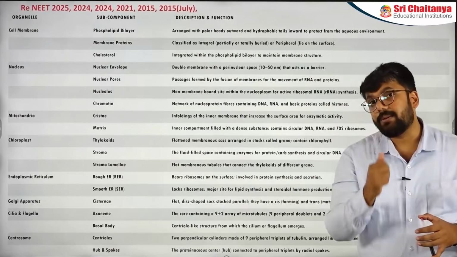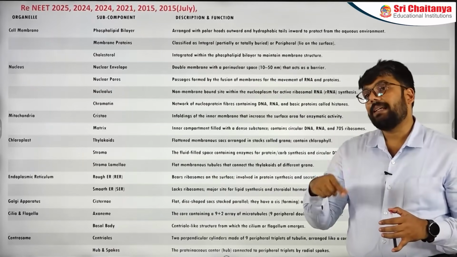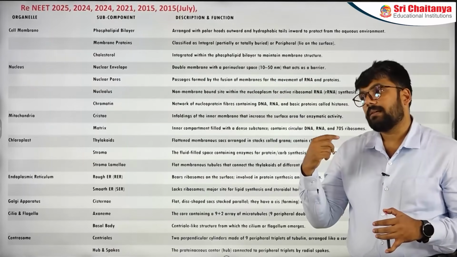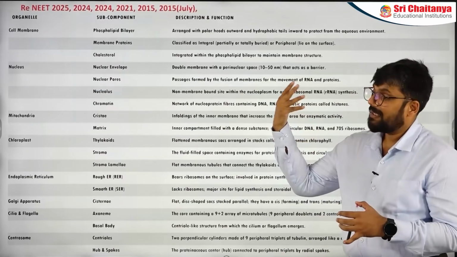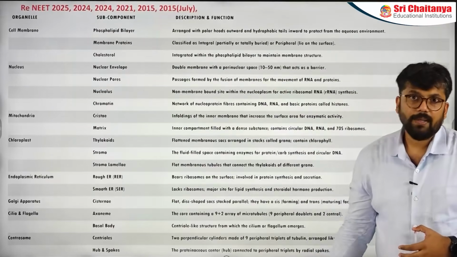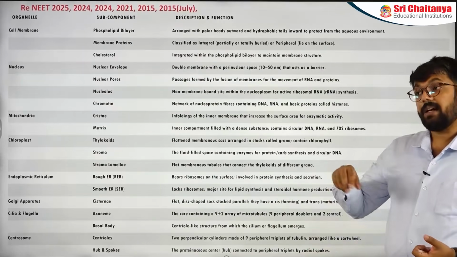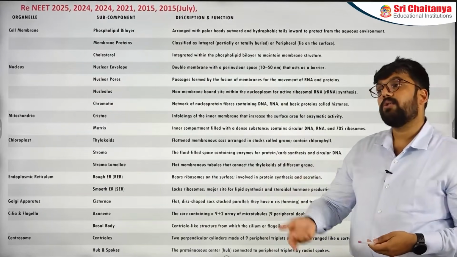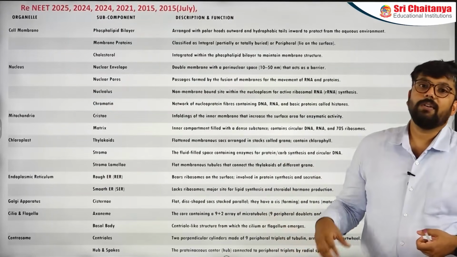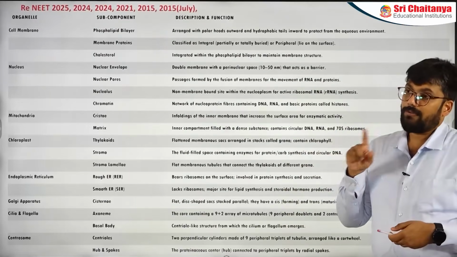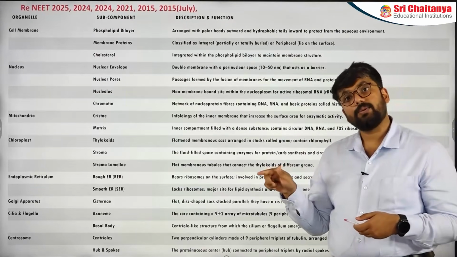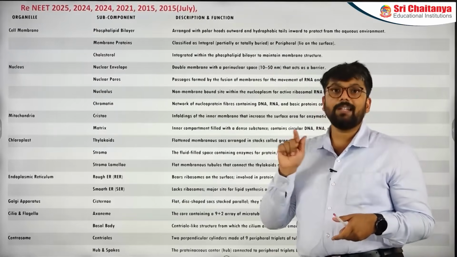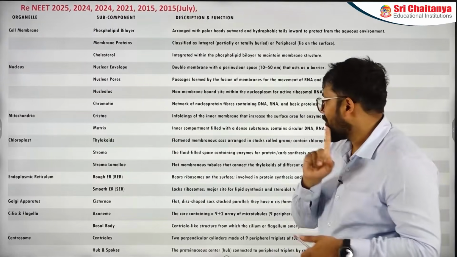Now I can ask you a question. What is the microtubular organization for the basal body of the flagella or the basal body of the cilia? Remember that NCERT has given that centrosomes or centrioles are the ones which are actually modified into them. So if I talk about flagella, the answer is 9+2. If I talk about cilia, the answer is 9+2. If I talk about the basal body of flagella, the answer is 9+0, not 9+2.